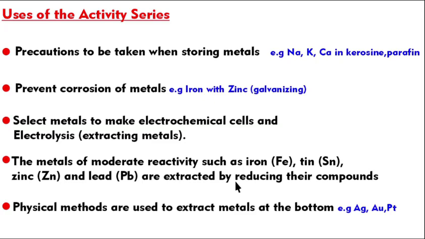So you can identify how these metals can be extracted using this reactivity series. Those who are at the bottom, we can simply separate or extract them using physical methods, by sifting, by sieving, by having a high pressure gun, right?